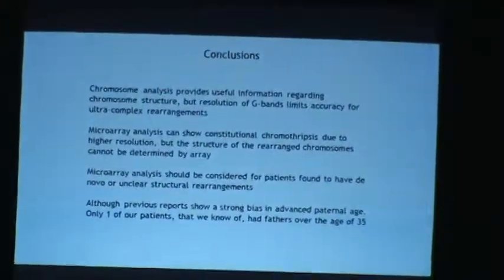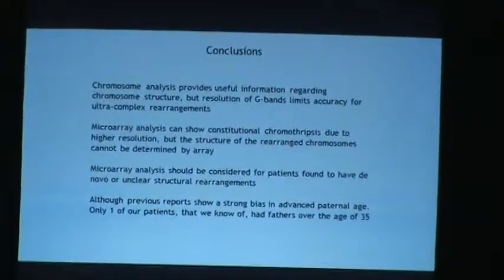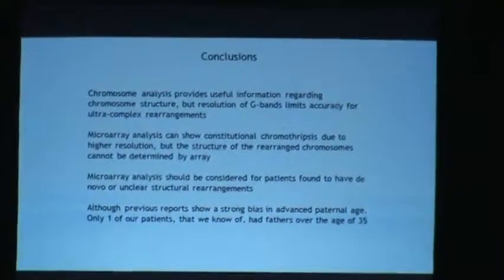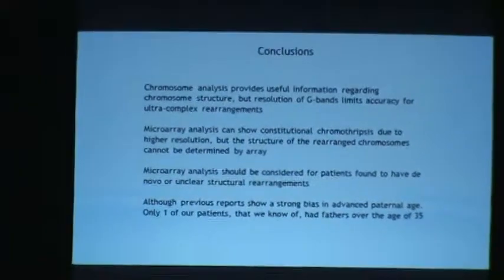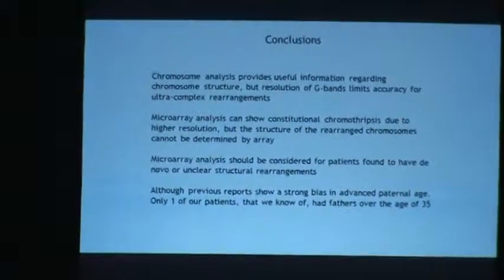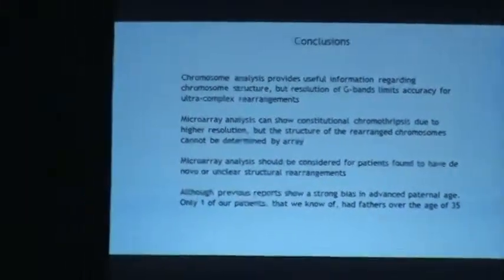So chromosome analysis does help us understand structural rearrangements, even if the composition is not clear, but resolution can often be a problem. Microarray, however, can show the complexity of these rearrangements, but it cannot tell the structure of the rearrangements. Microarray should be considered for patients that have de novo mutations or unclear chromosome results. Although previous results show a strong bias towards advanced maternal age, we only have one patient that we know of that was over the age of 35.